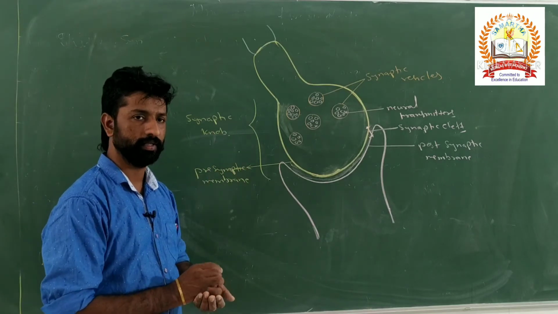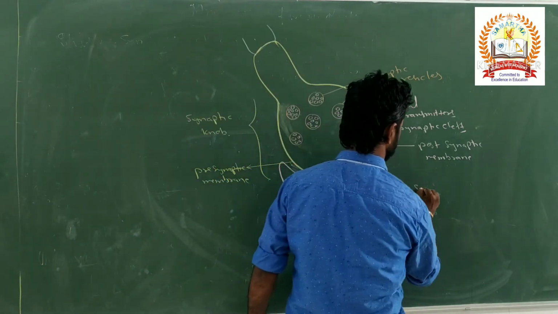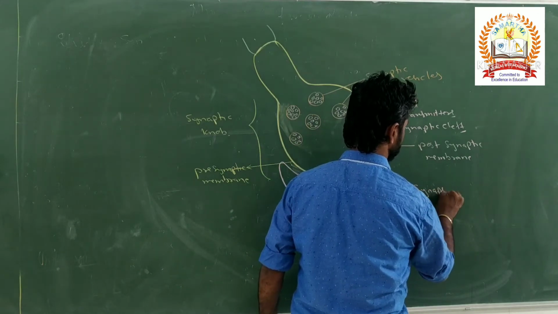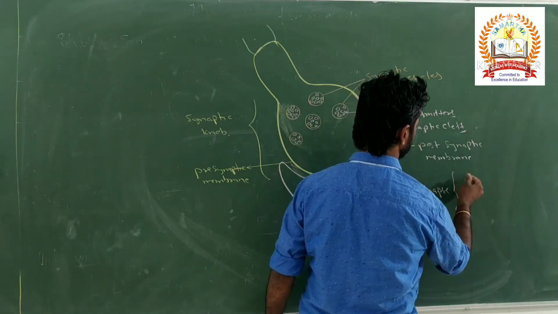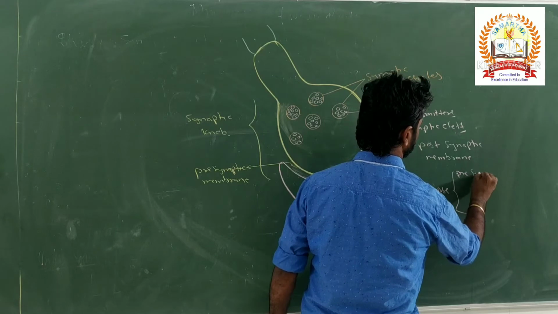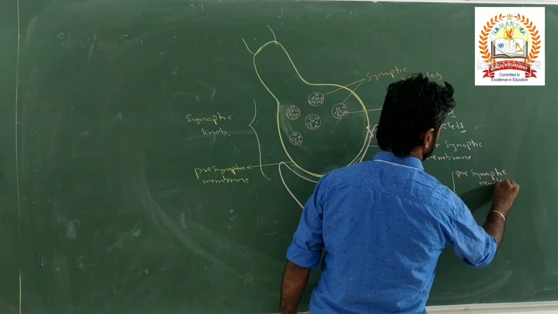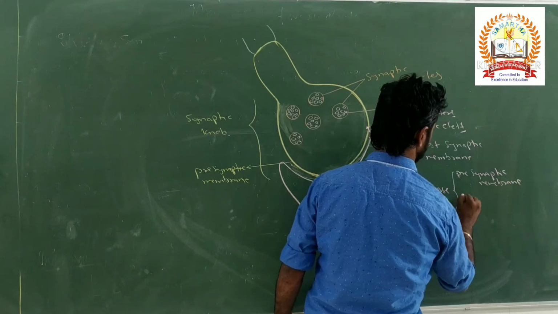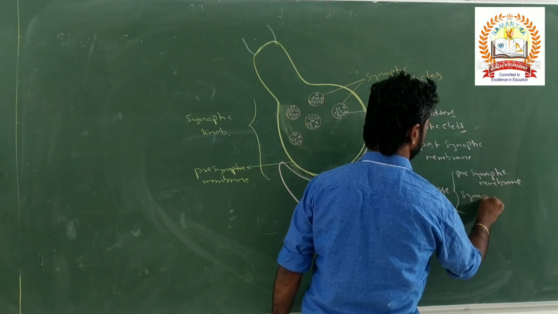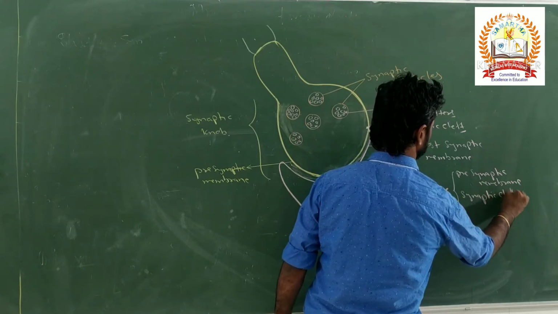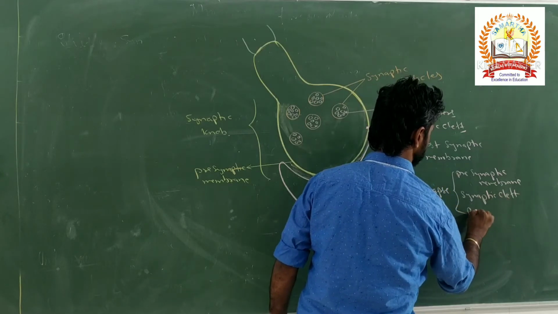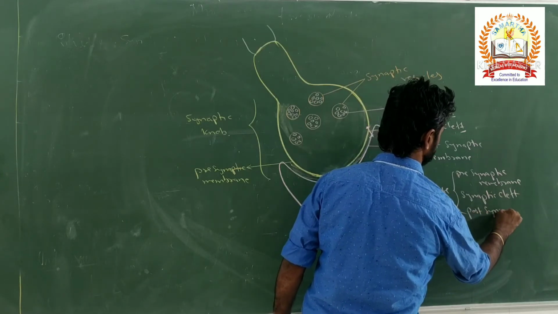So the synapse contains the presynaptic membrane, the synaptic cleft, and the postsynaptic membrane.